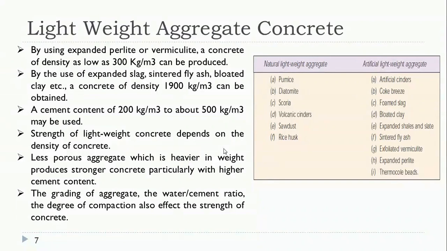Rice husk is also one of the waste materials obtained from the rice plant. When the husk is burnt to a certain temperature, it gives rice husk ash. That rice husk ash can also be used in order to obtain natural lightweight aggregates. Whereas artificial ones are cinders and coke breeze, which are used to cover the material partly fused. It is especially obtained from the combustion of coal.